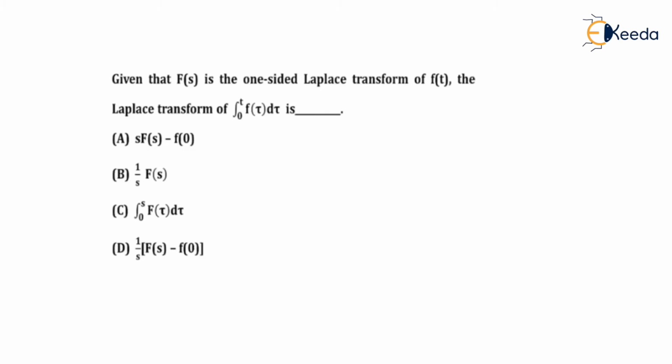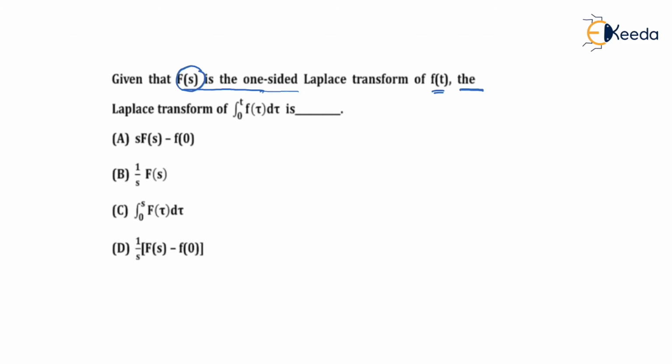That's it. Next question says, given that F of s is the one-sided Laplace transform of f of t. So when they say one-sided, it means your function can be causal or it can be anti-causal. Fine. So in short, the Laplace transform of f of t is F of s. Let's read ahead. The Laplace transform of the integral of f of tau d tau from 0 to t is.